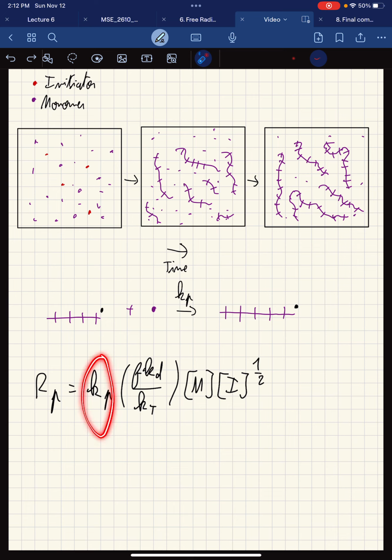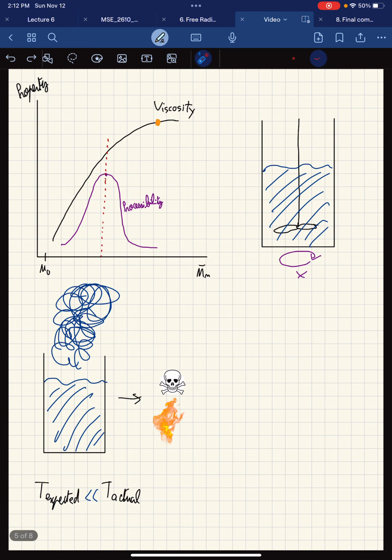Therefore, what we can see is we'll have an overall rate of polymerization, which will be defined with our rate constant of propagation, initiation, and termination, as well as our fractional conversion and our concentration of monomer and initiator. However, what experimentalists have found is that in those solutions, what would happen is they would quickly become very viscous, which is definitely not useful to be processed in large-scale manufacturing.